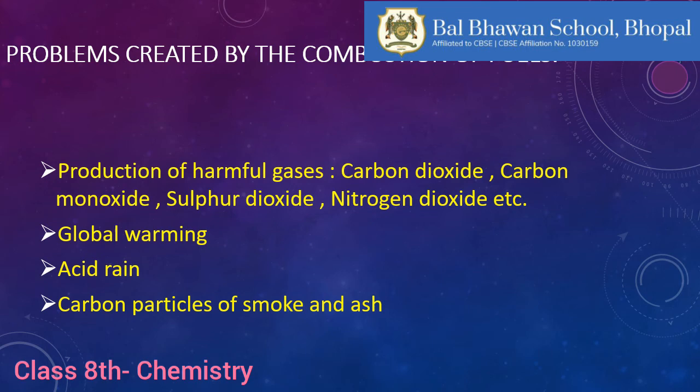So acid rains are also harmful to mankind. They damage the monuments, they damage the fertility of the soil, they cause skin problems, and they cause harm to plants also. So this is the next harmful effect of combustion of fuel.